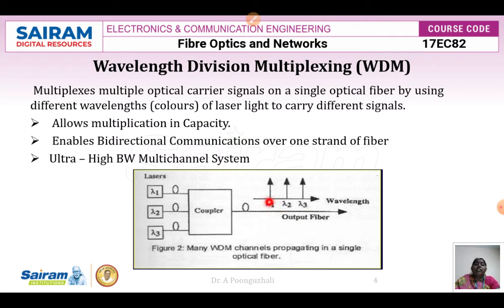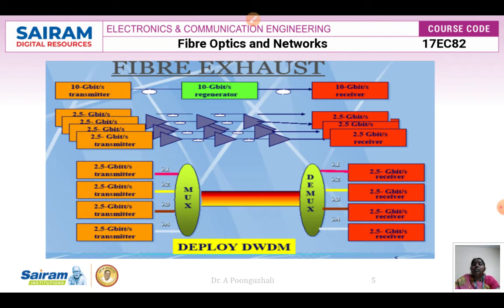Here in this case, 3 wavelengths are going to be there. These 3 wavelengths are separated with a spacing of about 1 nanometer. Now consider how it was initially transmitted and how it is done now. Using a 10 gigabits per second transmitter, I want to send the data from the transmitter to the receiver.